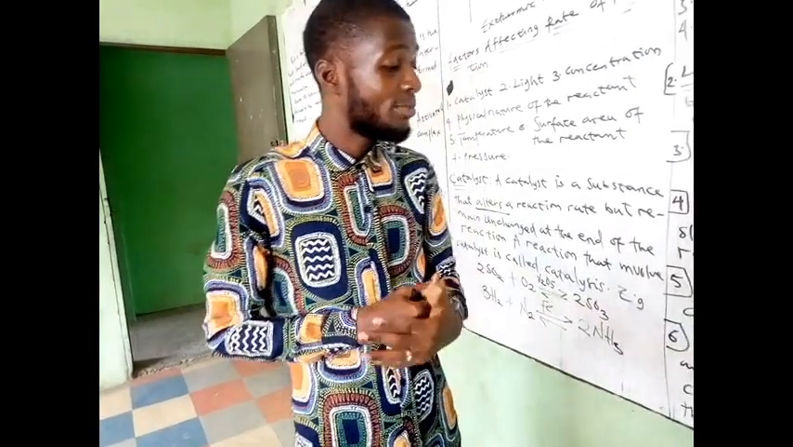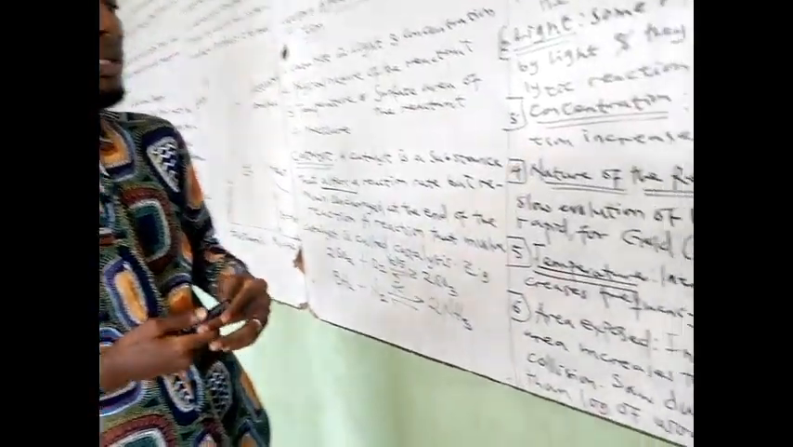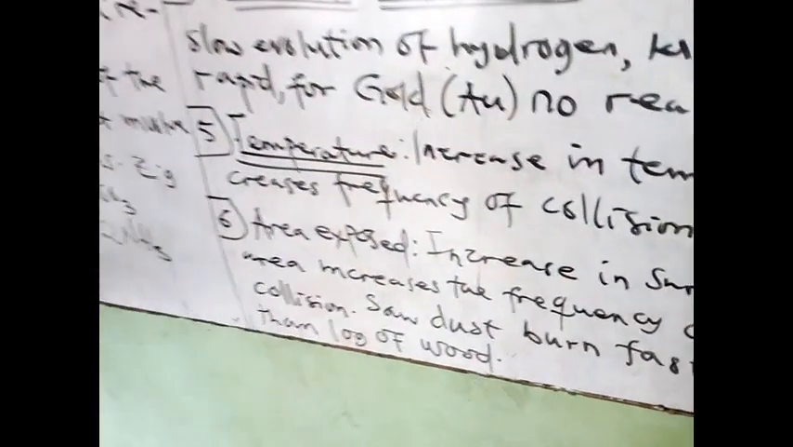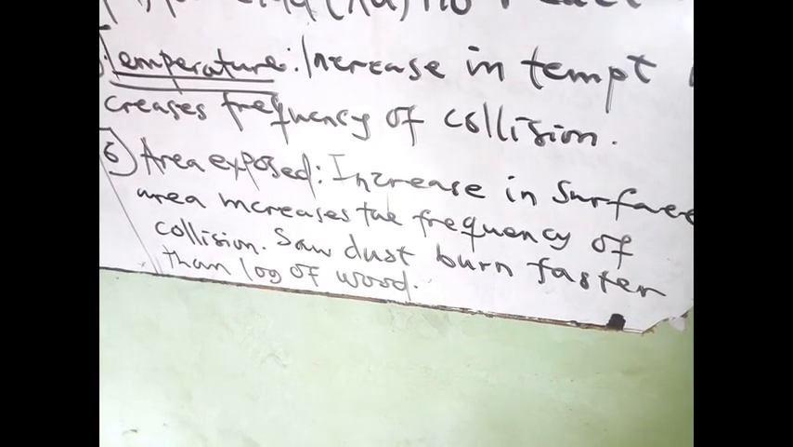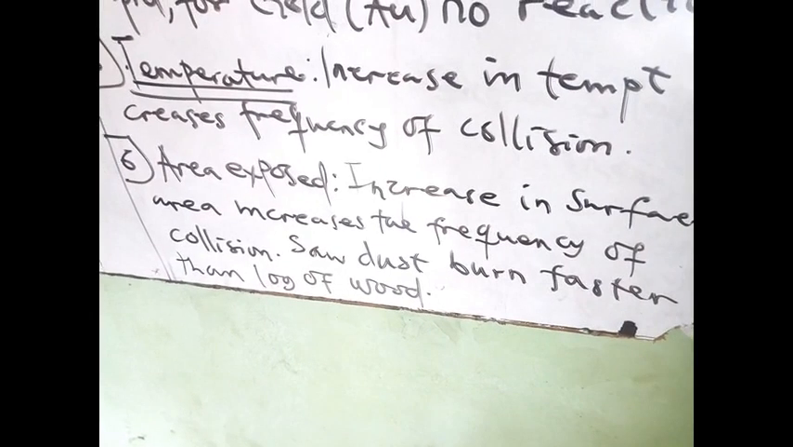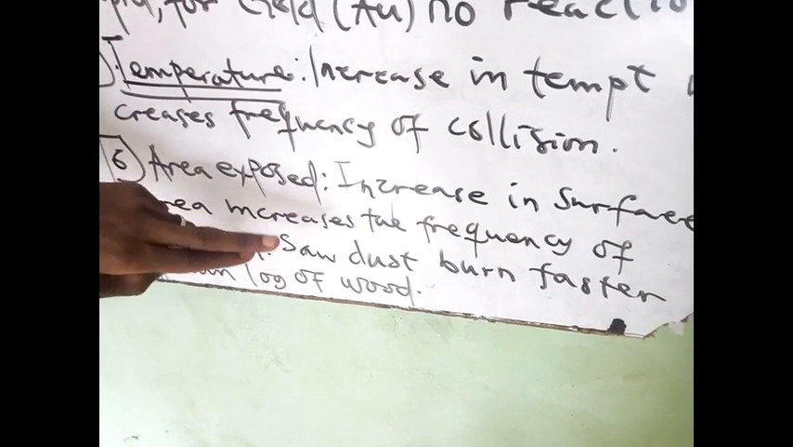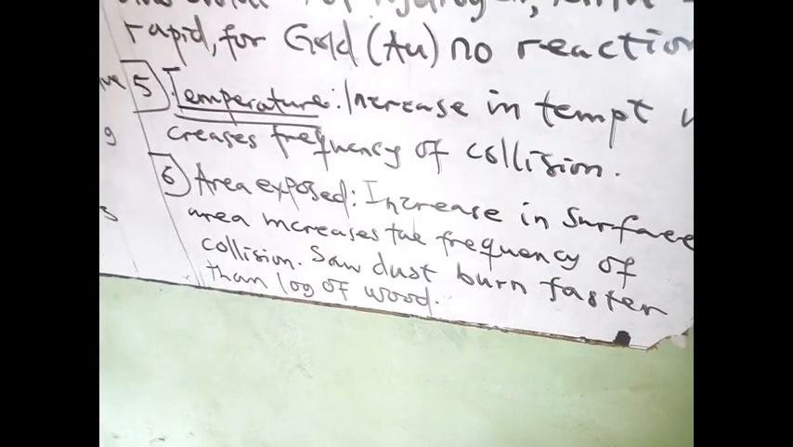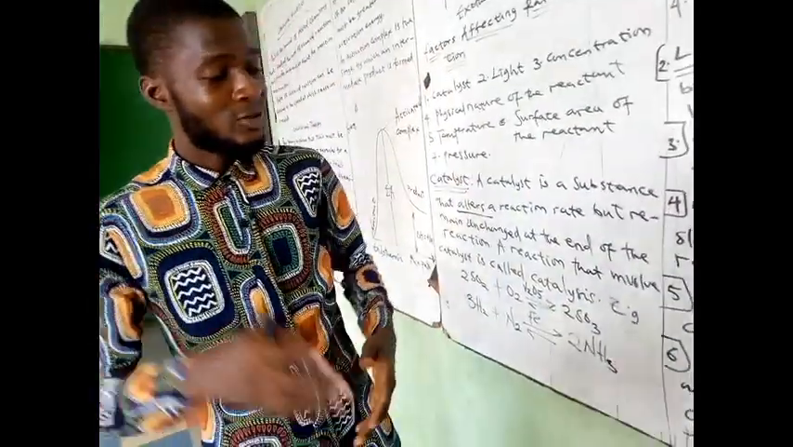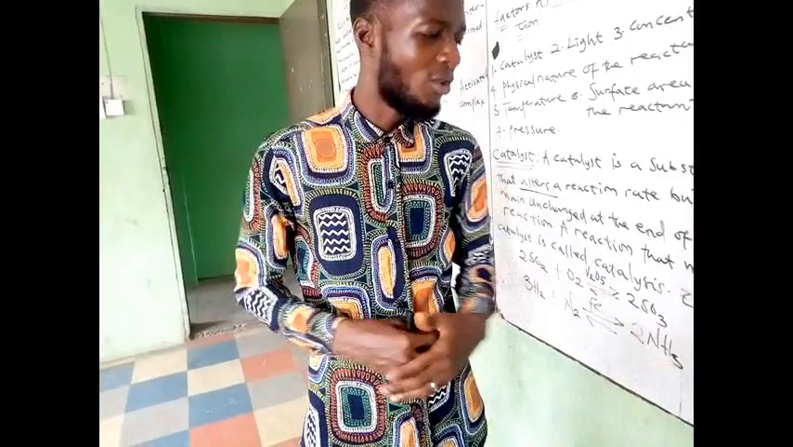Now, area exposed. This is also very important, and I can also explain this from an experimental point of view. When you have sawdust and a log of wood, and you set both ablaze, the log of wood is not going to burn as fast as the sawdust. Why? This is as a result of the area exposed. The area exposed to heat for the sawdust is higher compared to that of the log of wood, and because of that, the sawdust burns faster than the log of wood.